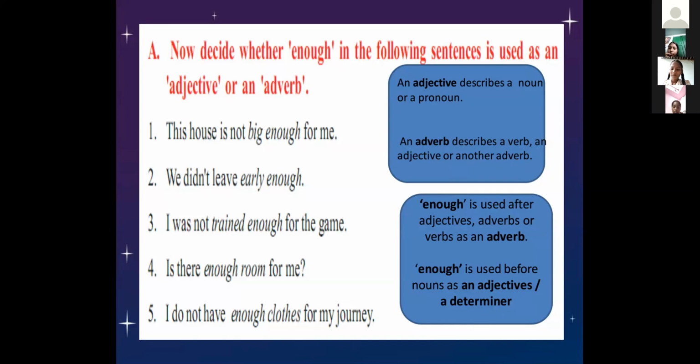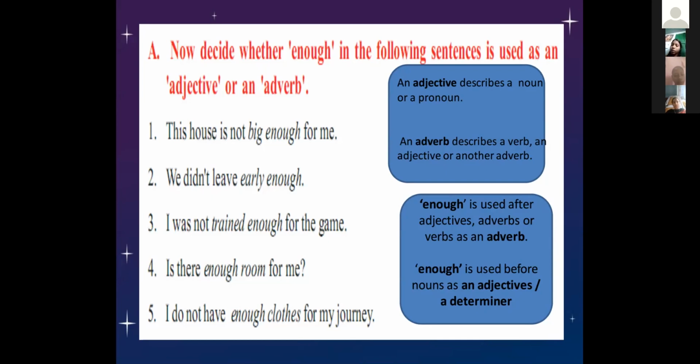"I do not have enough clothes." What is clothes here? Noun. So, how many clothes? Enough clothes. That means it is describing the noun, so we call it an adjective. The first three sentences are adverb and the last two sentences are adjective.